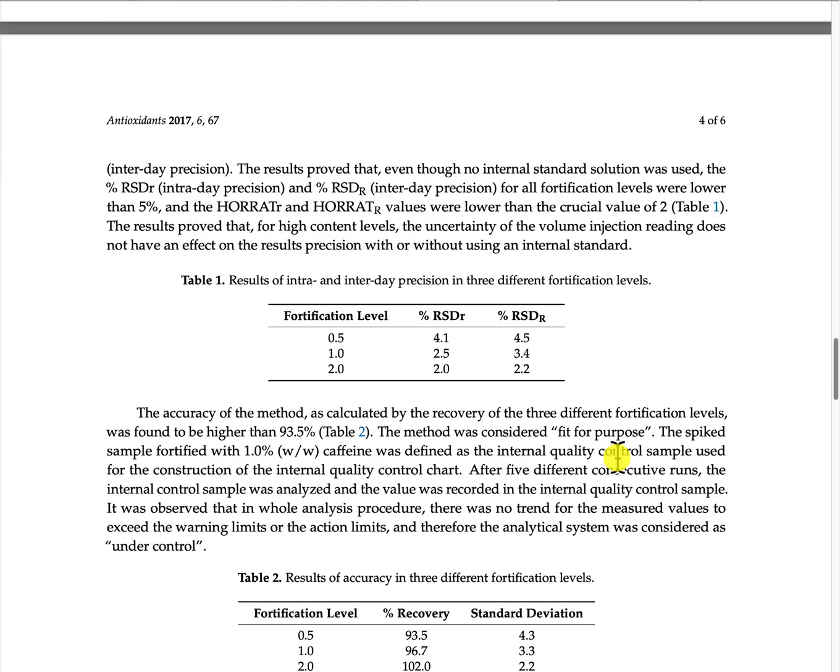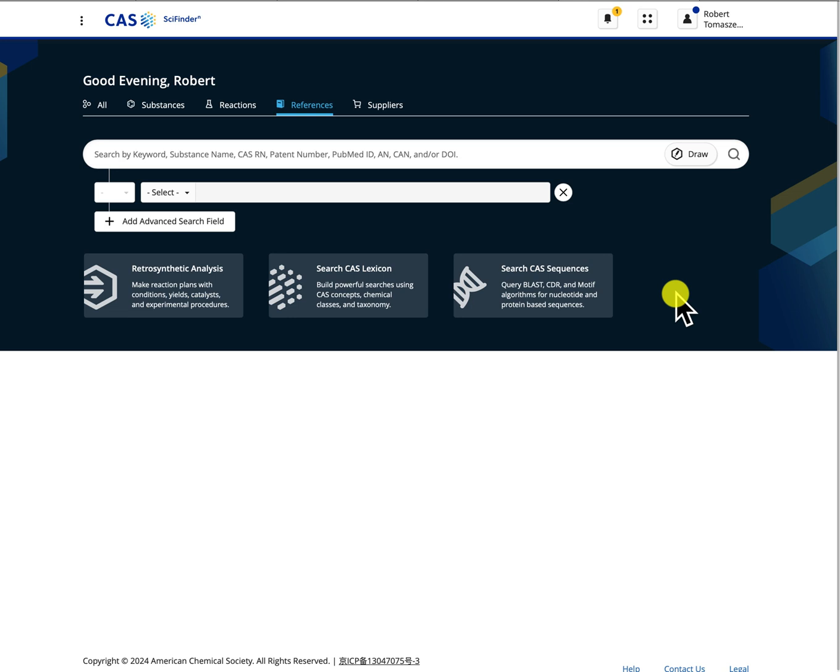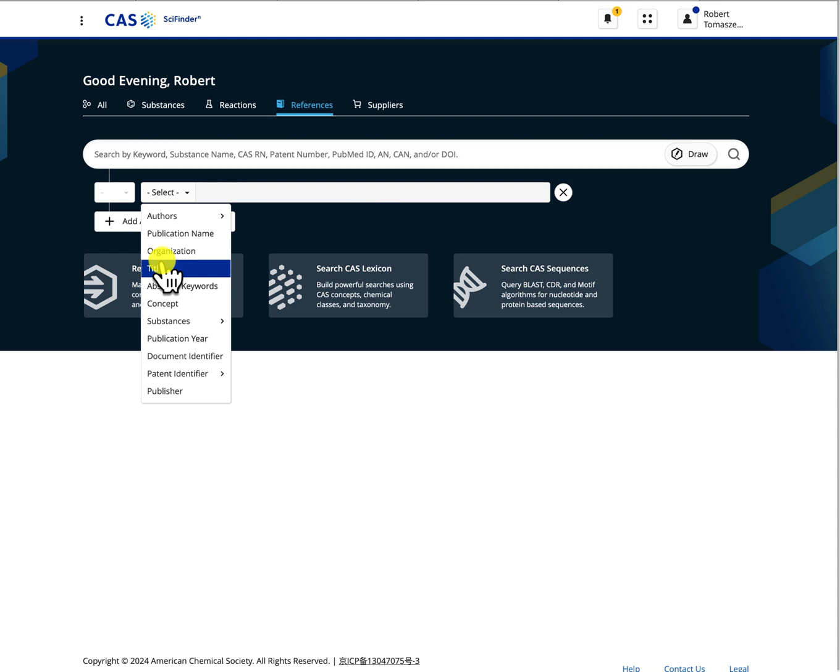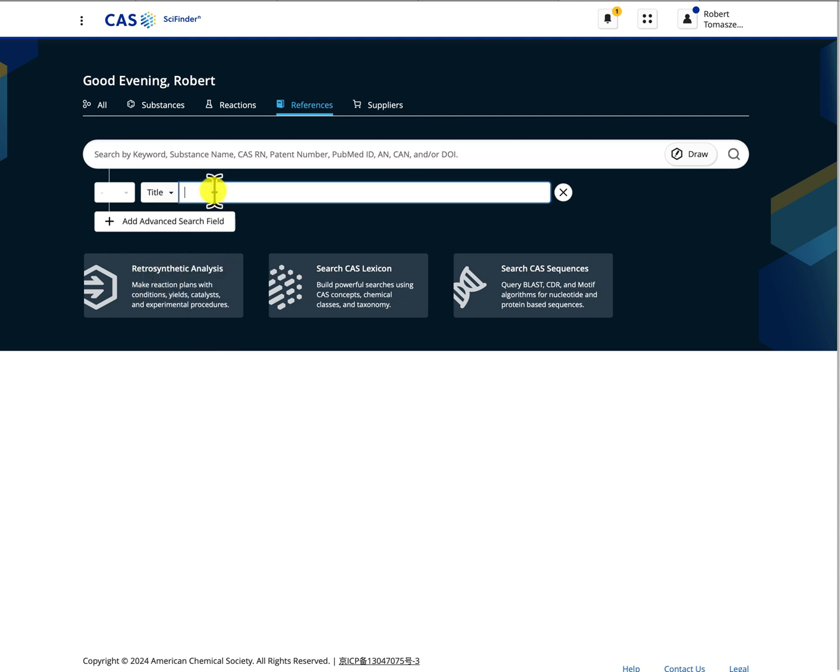If I go back to SciFinder, so now I'm in SciFinder, and I can do a similar search in SciFinder under references by just typing a few keywords, say GC chromatogram caffeine, or I can select title under the field option here and put in my keywords here to search for those keywords in the titles of all the documents. I want to use a different scenario here. Say I'm searching for the synthesis of caffeine. So I can again put synthesis caffeine here.